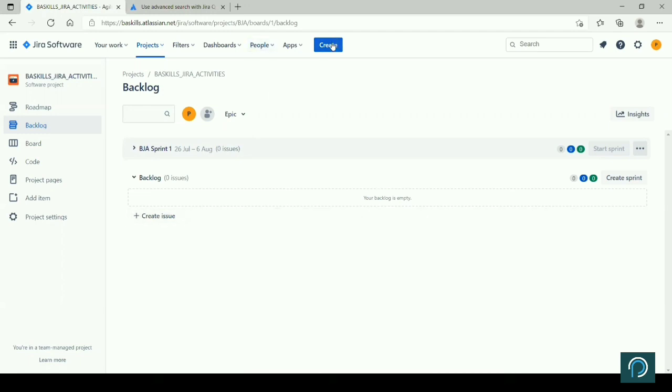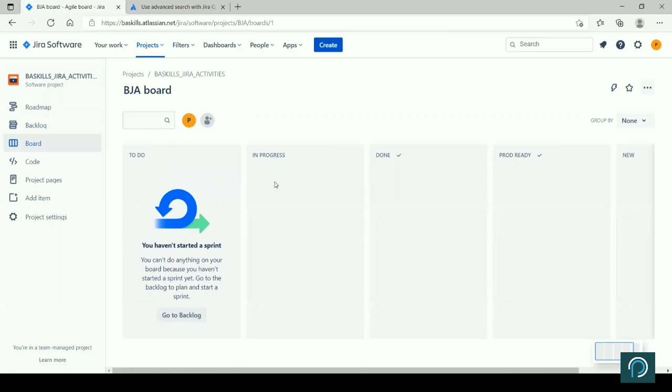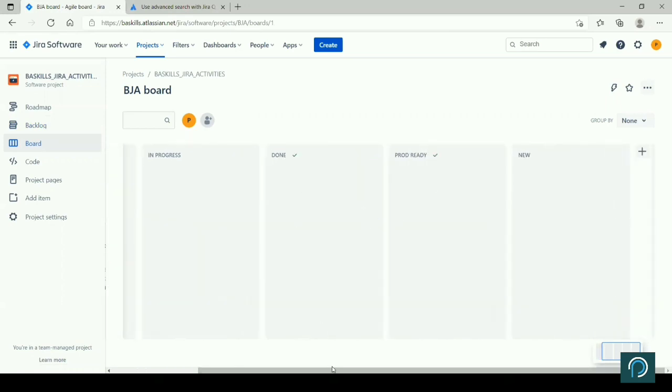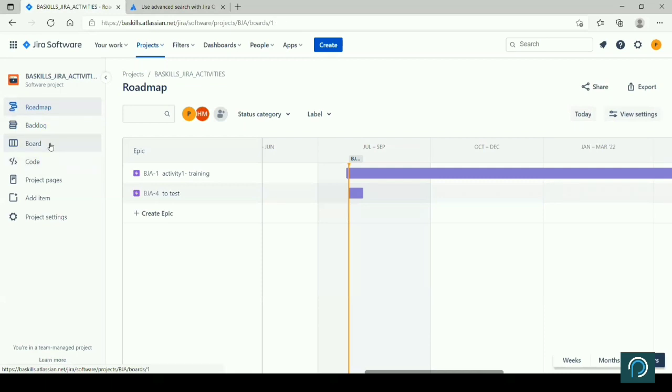So you will create all the items. Those items will be on the backlog. Then you will manage the sprint. And then on a daily basis, you will see the statuses: to do, done, in progress, prod, ready. Based on the statuses, it will appear here. And whatever activity that you are doing, you will keep on doing on the roadmap.